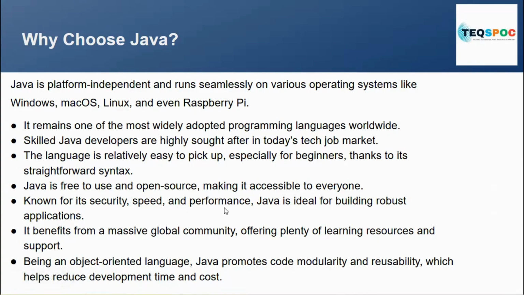Java is an object-oriented programming language. Java promotes code modules and reusability, which helps reduce development time and cost. As we have seen, Java's goal is to write the code once and reuse it any number of times, anywhere.